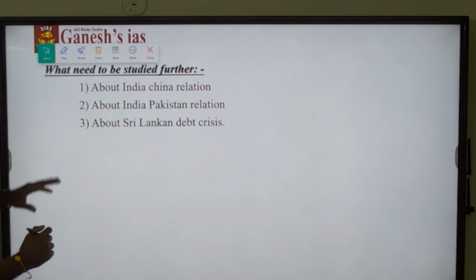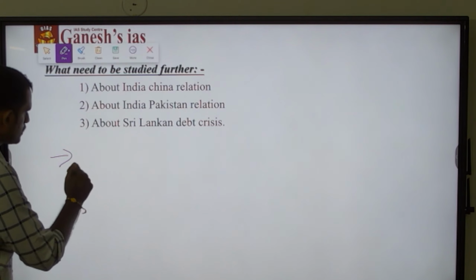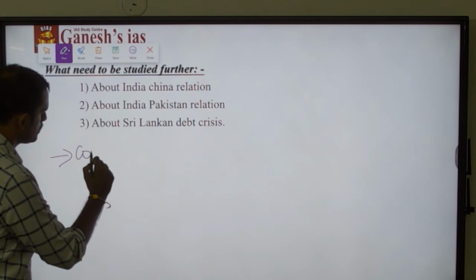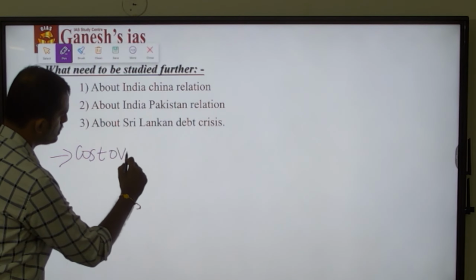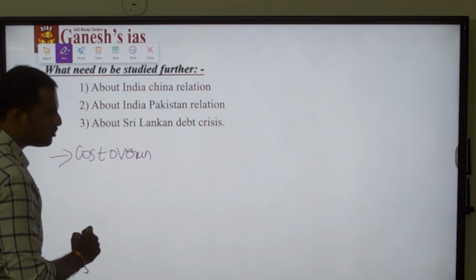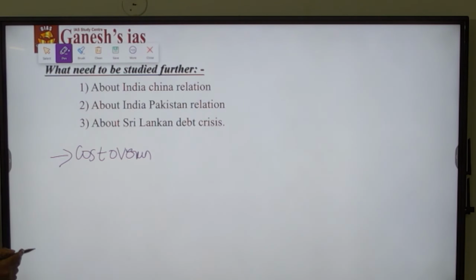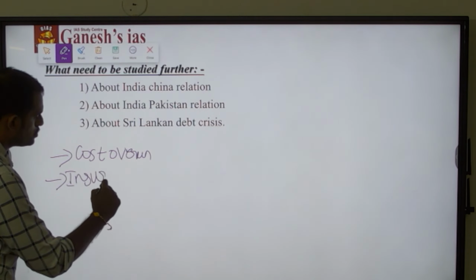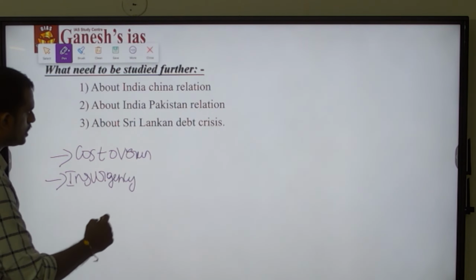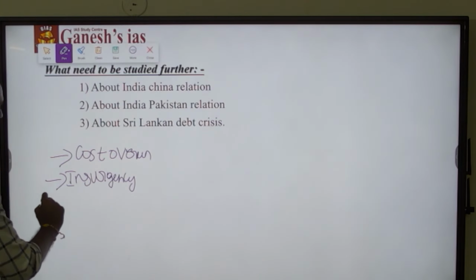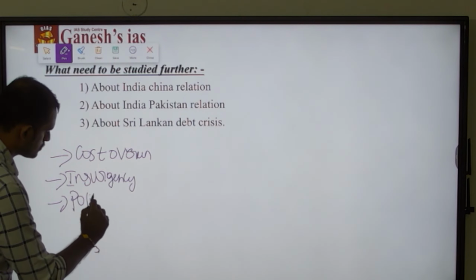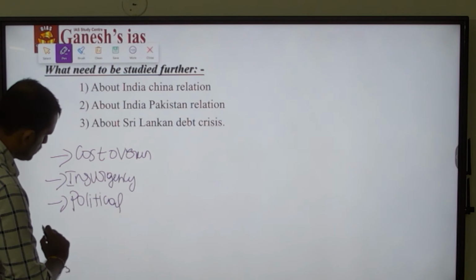But what actually happened is that the implementation of the CPEC project is getting delayed because of cost overruns, which arise due to implementation issues like environmental sustainability and local people's agitation against the project. Second is the insurgency problem, like the case of Baluch, where militants recently attacked Chinese individuals. So the insurgency problem is also creeping in, so the implementation of CPEC is getting delayed, and then there is the political crisis in Pakistan.